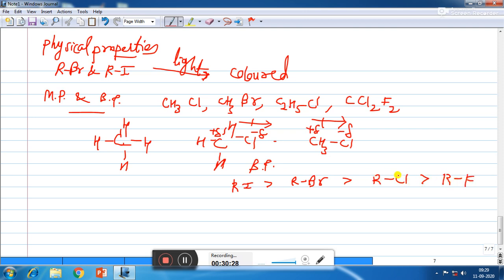So here we will see that boiling point is directly proportional to molar mass. When we talk about RI, iodine is having more molar mass, so its boiling point will be higher. And fluorine is having the least molar mass, so RF is having the least boiling point. So with the decrease in molar mass, boiling point decreases from RI to RF.